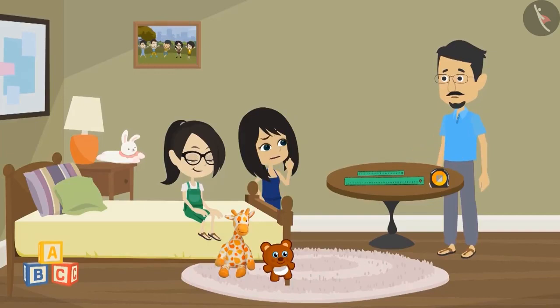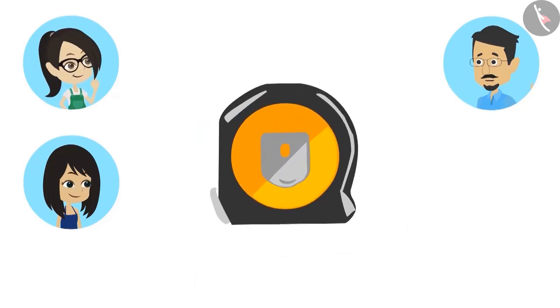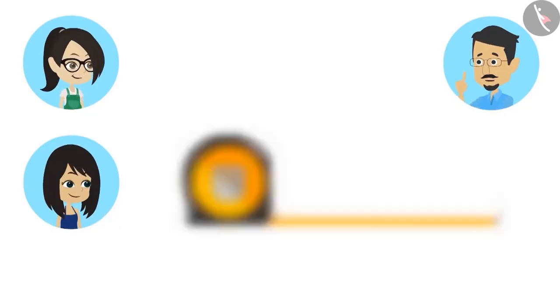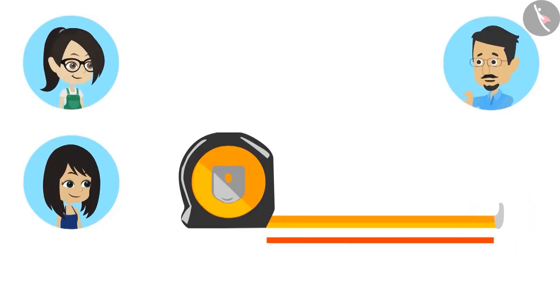But Papa, if we want to measure something longer than 30 centimeters, how will we measure it? For that, we will use this scale. But Uncle, this scale is very small. No, this scale is very long. So long that it can measure your height. Our height? With this scale? How? To use this scale, the handle outside it has to be held and pulled. Pulling this handle brings the scale out. And with this scale, we can measure the height.